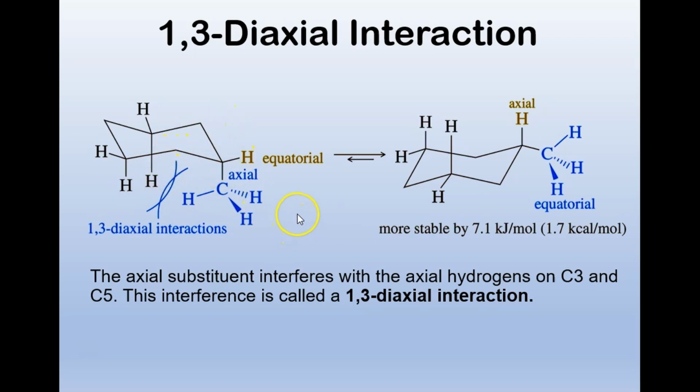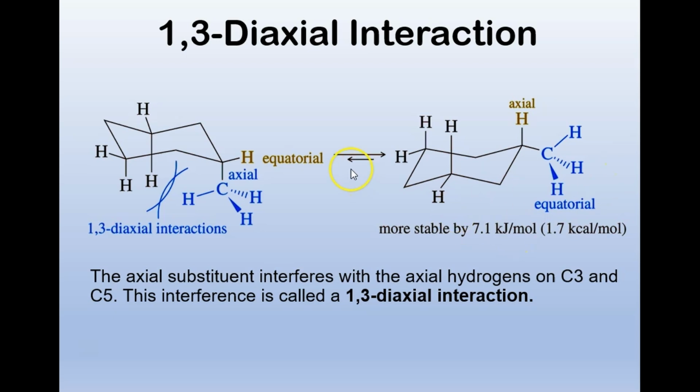The rotation of sigma bonds gives rise to different conformations. Here is a conformation where the methyl group is in the equatorial position. Now it does not have the 1,3-diaxial interaction, and physical chemists have calculated this or measured it somehow, and it's more stable by 7.1 kilojoules.